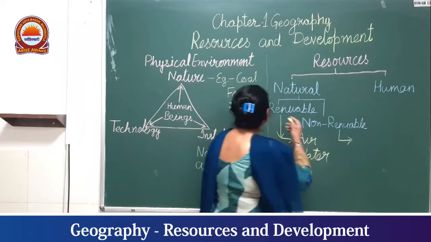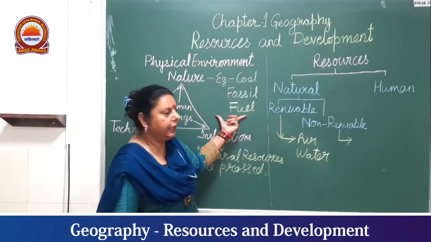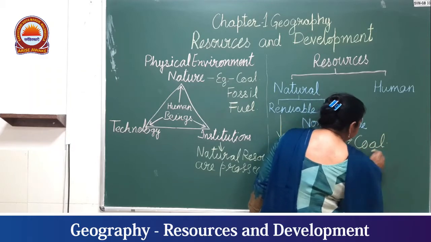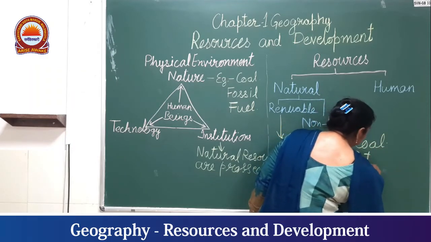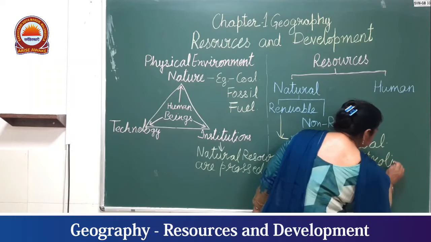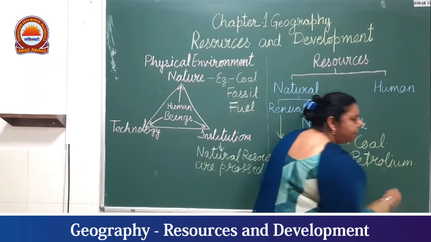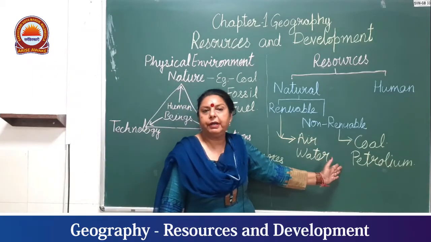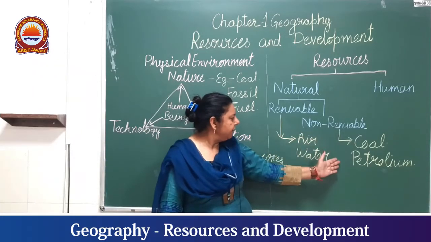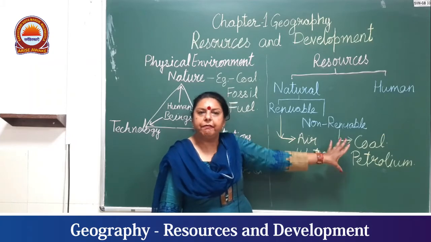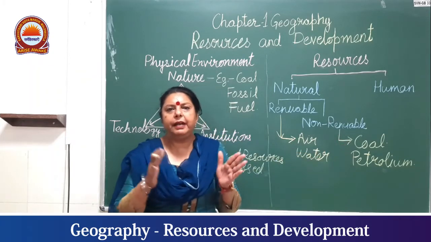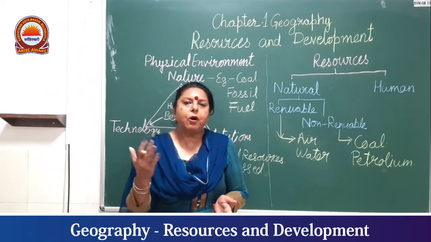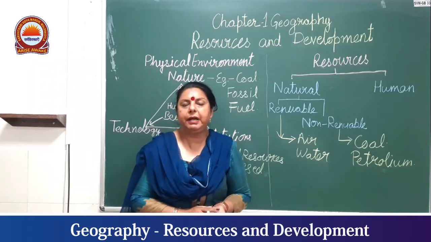Examples, as already mentioned, are coal, petroleum, and many more. Non-renewable means once they are finished, they will never appear on earth again unless it takes millions of years to regenerate them.